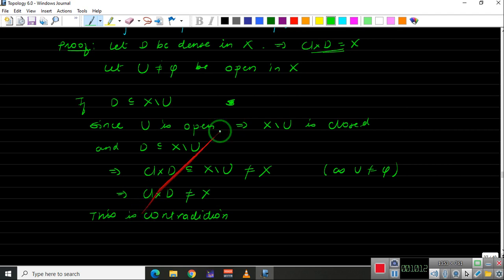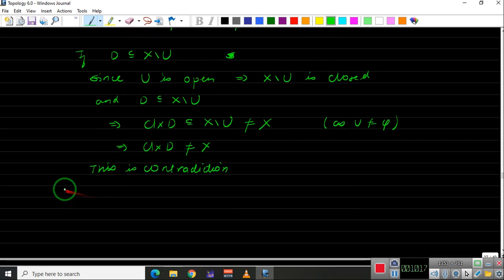So this is a contradiction to this fact. Why did we get this contradiction? We got this contradiction because we assumed that D is contained inside X difference U, and hence D intersection U is non-empty. Since we have assumed that U is an arbitrary open set, this is true for all open sets, and we are done with the first part.